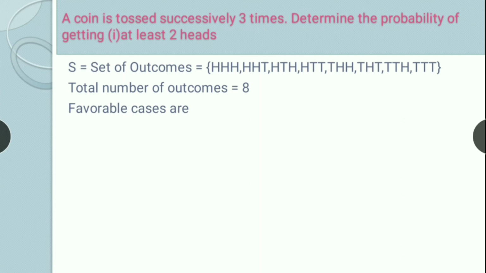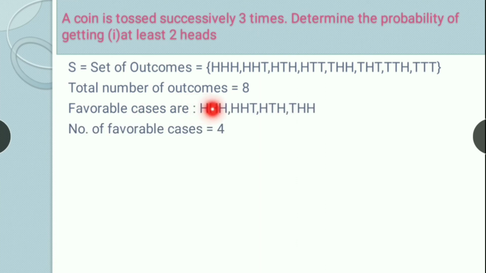At least 2 means the minimum number of heads should be 2. So favorable cases will be HHH, HHT, HTH, THH. In all these 4 cases, at least 2 heads are coming. So the number of favorable cases is 4. So the probability will be equal to 4 by 8, which is equal to 1 by 2.